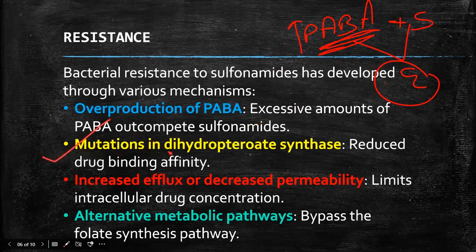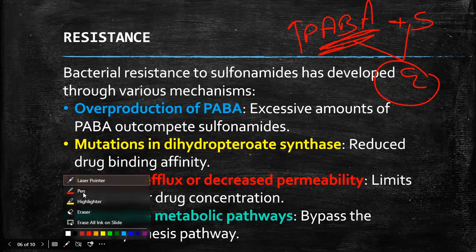Next is the mutation in the dihydropteroate synthase enzyme. When there is a mutation in this enzyme, sulfonamides won't bind to it. Next, increased efflux and decreased permeability. This is the most important thing.